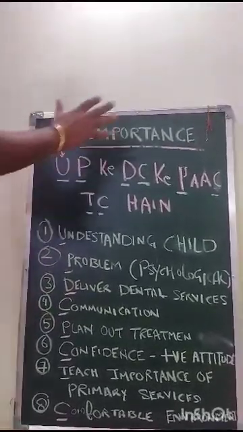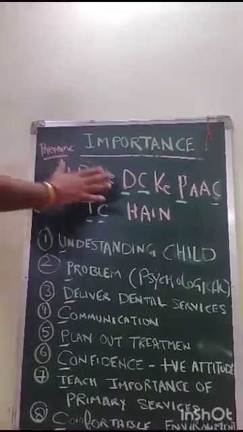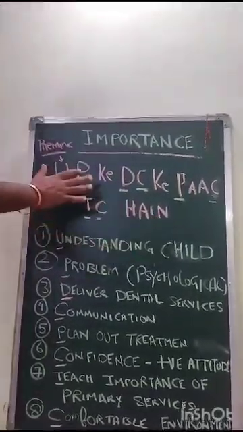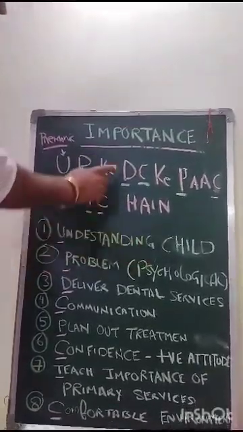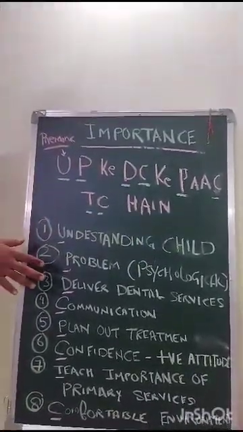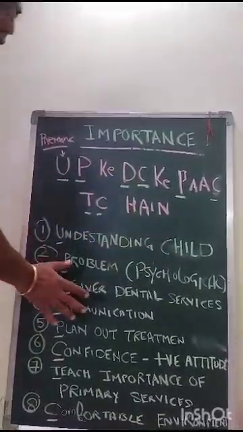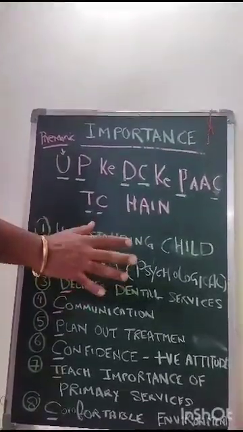So for the importance of psychology, you can remember this mnemonic: UP के DC के पास TC है. U stands for understanding the child better. P stands for understanding the problem of psychological origin. D stands for delivering dental services in a meaningful and effective manner. C stands for communication, to establish a good, effective communication with the child.